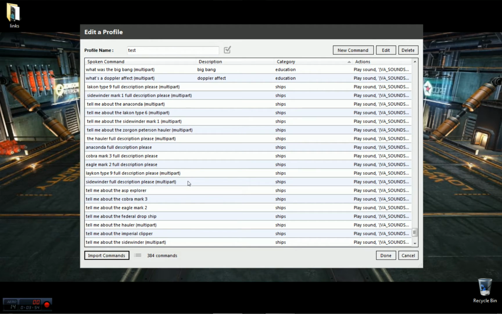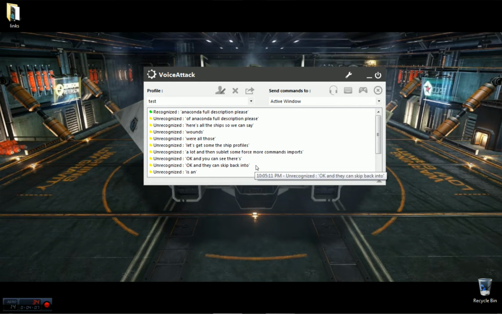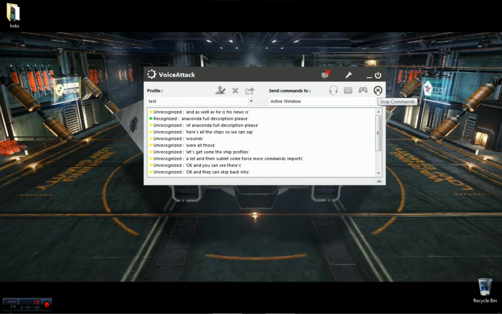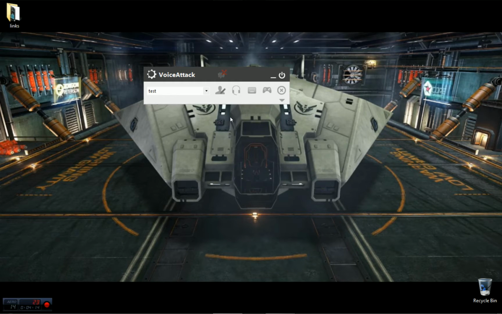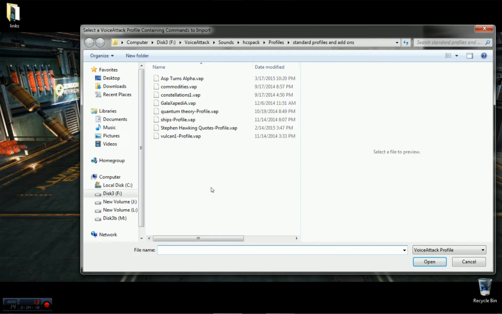Anaconda, full description, please. Oh, I have to say done. Anaconda, full description, please. The Anaconda is the pride of full Condoleezza's shipyards. The design was first manufactured in 2856 by Remliner Galactic. And we'll click stop because that's enough of that. And you can see where we're going here. Now we have 384 commands. Let's go import some more.